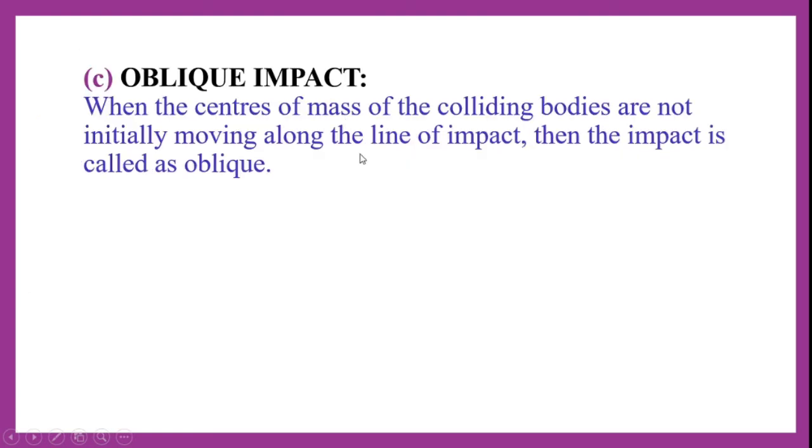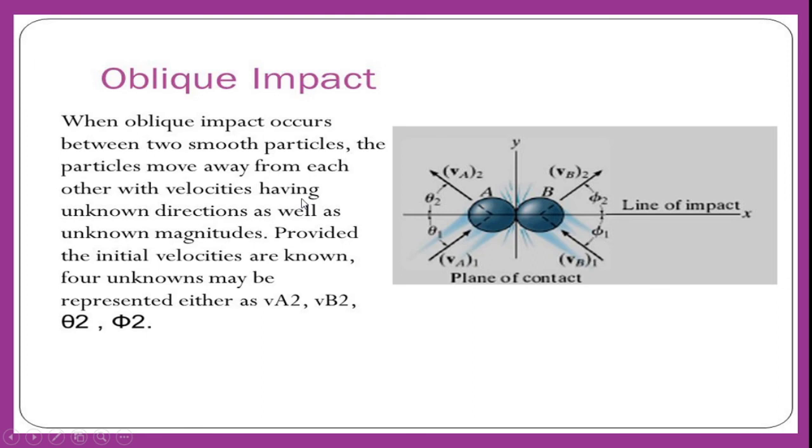Now let us see what is oblique impact. When the centers of mass of the colliding bodies are not initially moving along the line of impact, then the impact is called oblique. So in contrast to direct impact, when the center of mass of any of the bodies is not initially moving along the line of impact, we call such impact oblique impact.